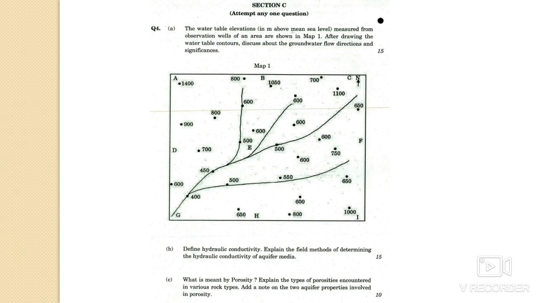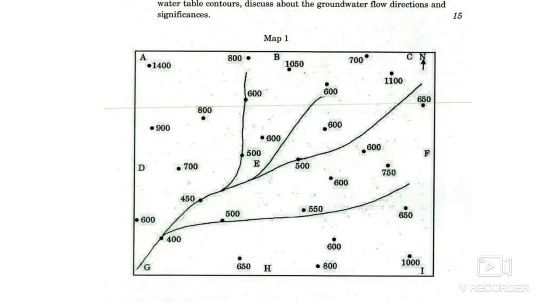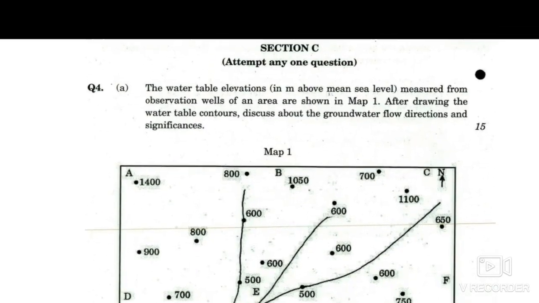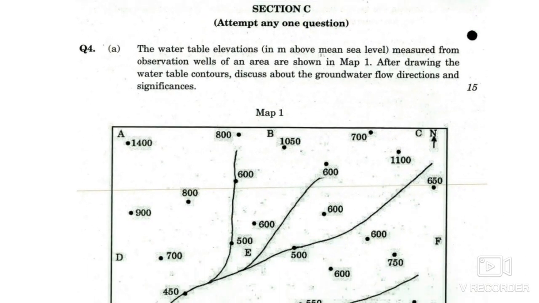Question number 4A of section C, as you can see, here is a diagram. I will have to zoom it out just to read it. So the water table elevation is given in meters above mean sea level, measured from observation wells of an area.